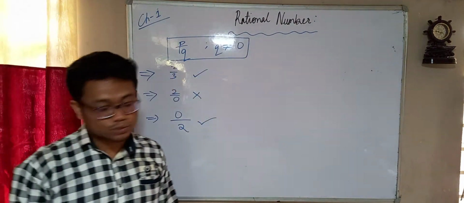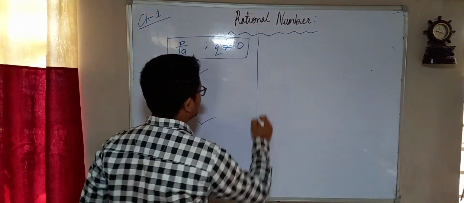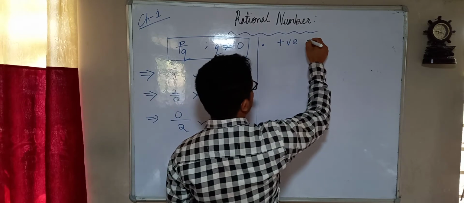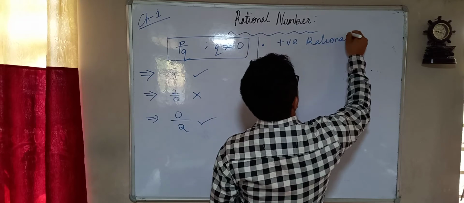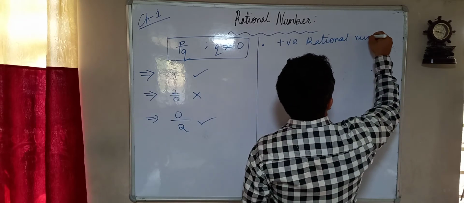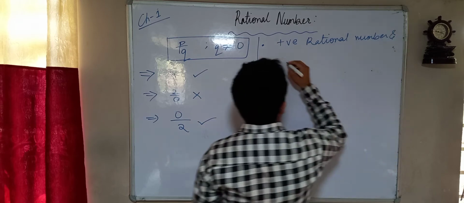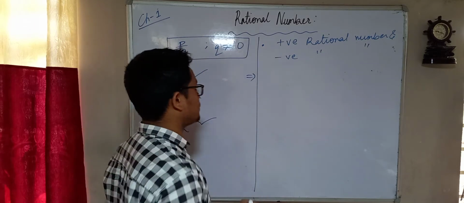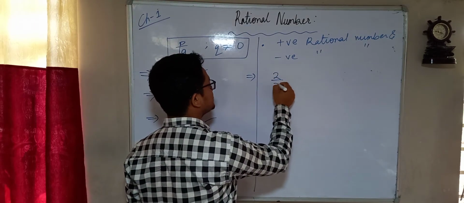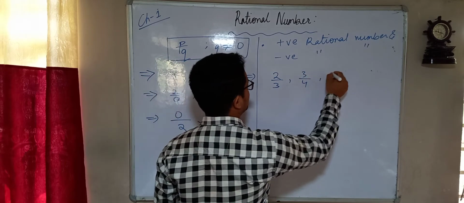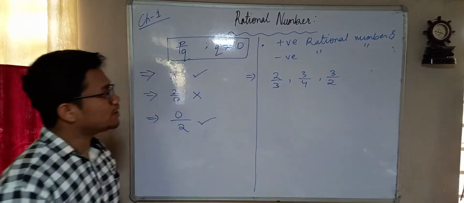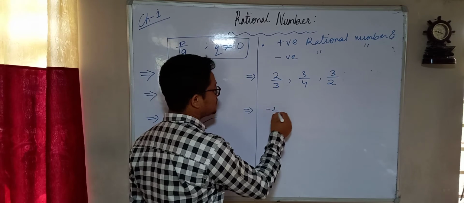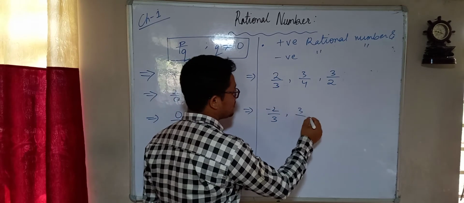Our next topic is positive and negative rational numbers. There are two types of rational numbers. One is the positive rational number, and we have the negative rational number. Let us discuss what a positive rational number is. A positive rational number means a rational number which does not have any sign before it. Like this. And a negative rational number means a number which has a negative sign before it.